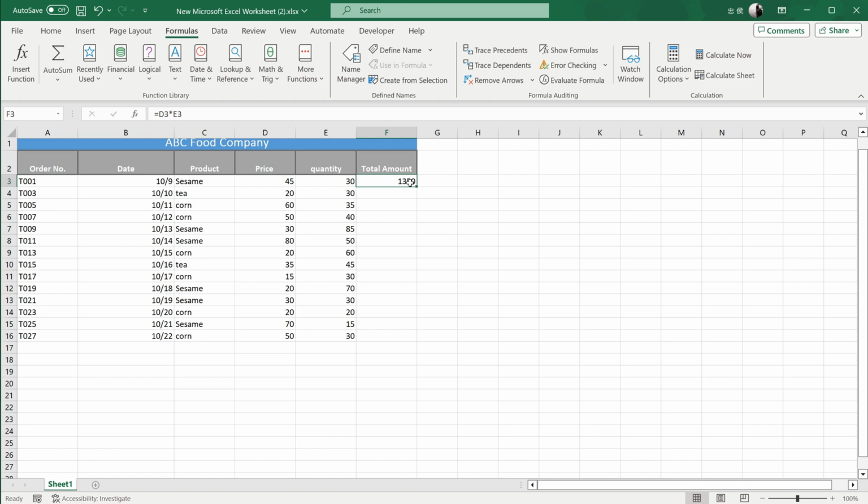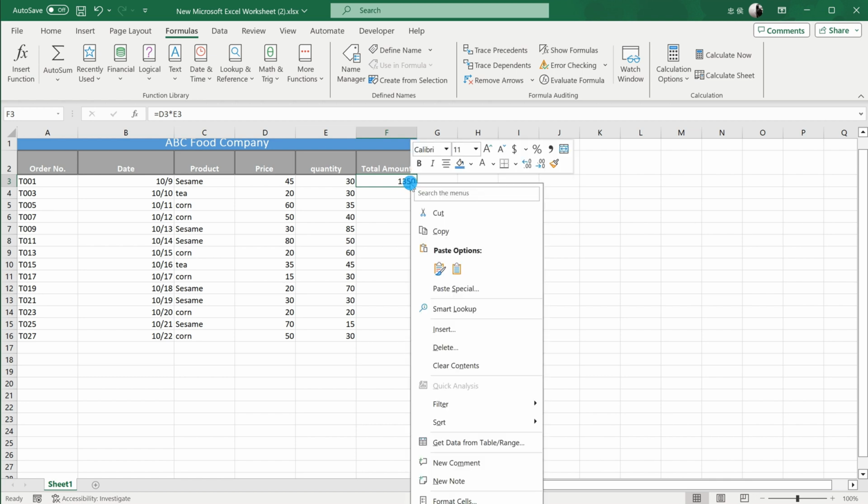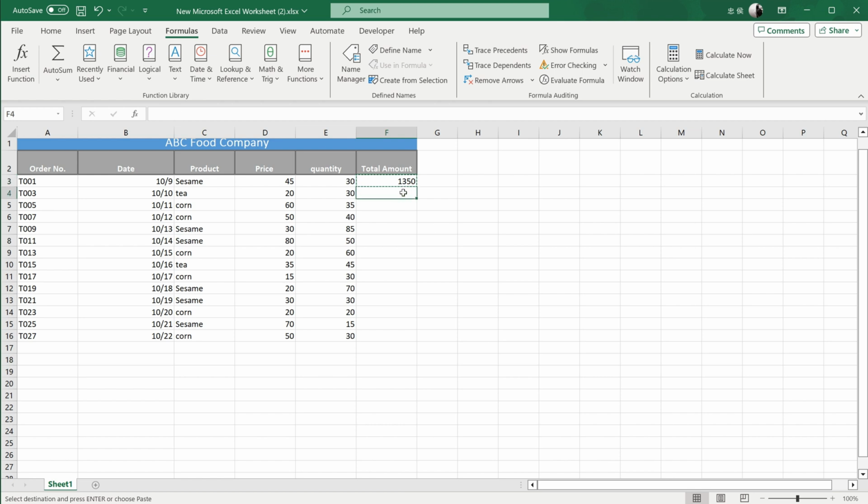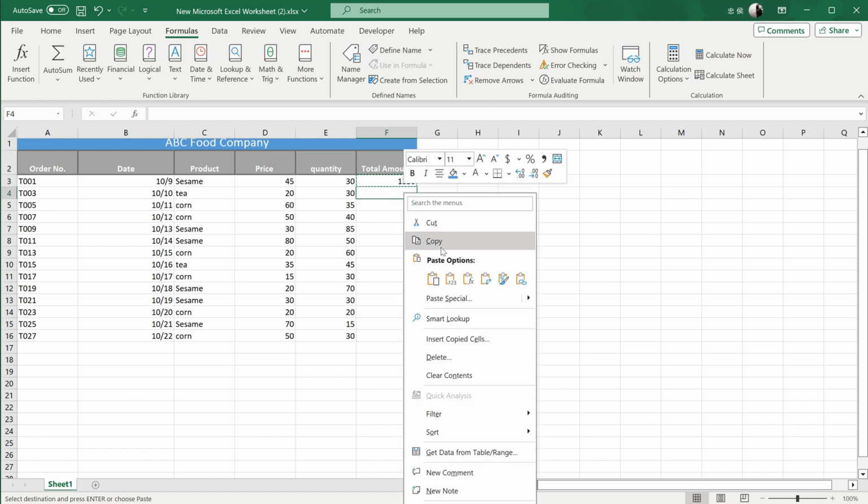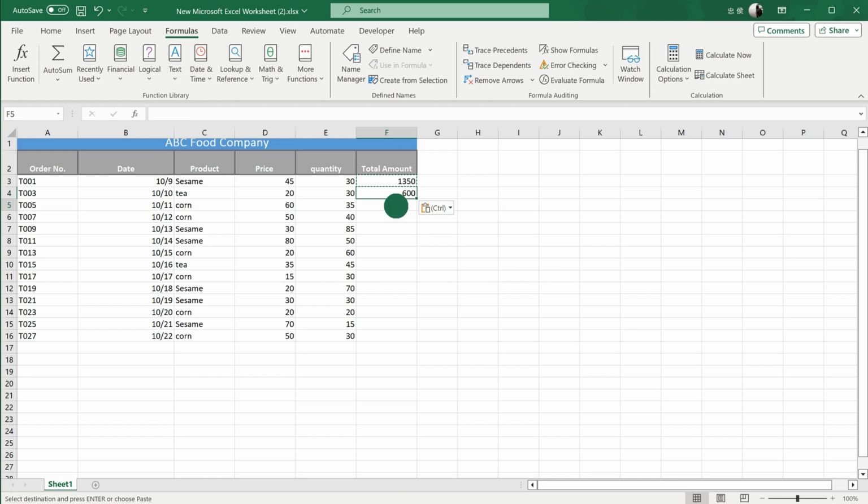Let's try it out. For cell F3, right-click, copy, then right-click cell F4 below, and right-click, paste. You will find something very interesting here. Excel did not directly copy the amount 1350 to the cell below, but copied the formula of this cell down. And more importantly, Excel did not rigidly use the original D3*E3 formula but very smartly adjusted it, automatically correcting it to D4*E4.